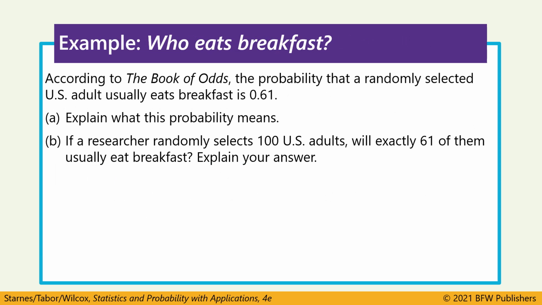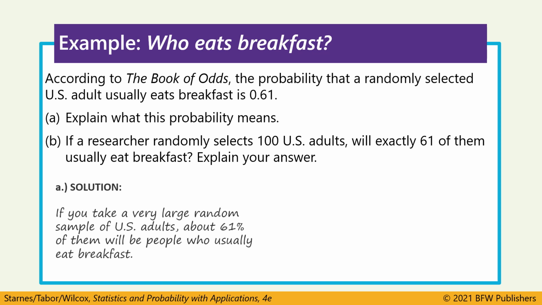So according to the Book of Odds, the probability that a randomly selected US adult eats breakfast is 0.61. First, we want to explain what this probability means. It means that if we were to take a very large random sample of US adults, about 61% of them will be people who usually eat breakfast.